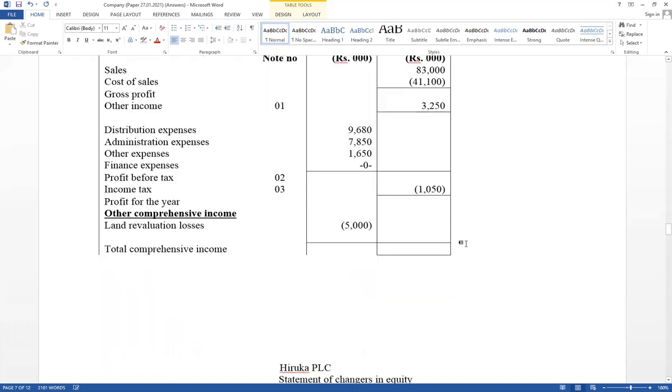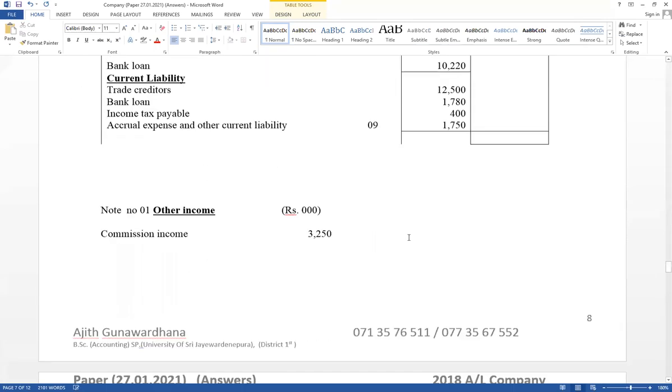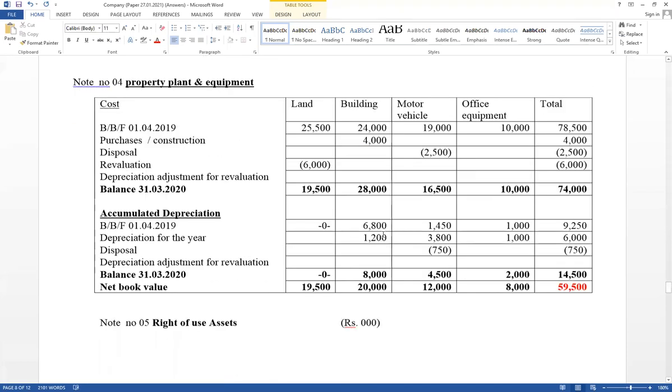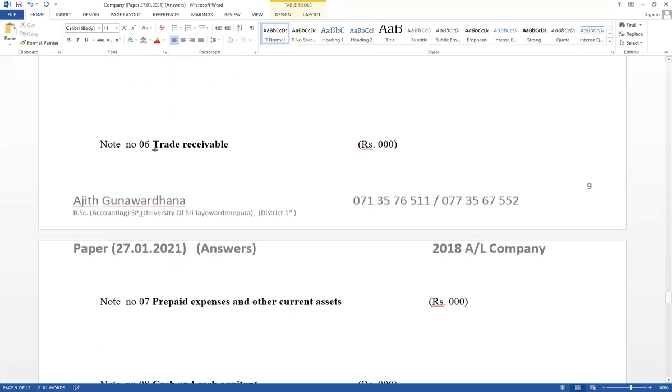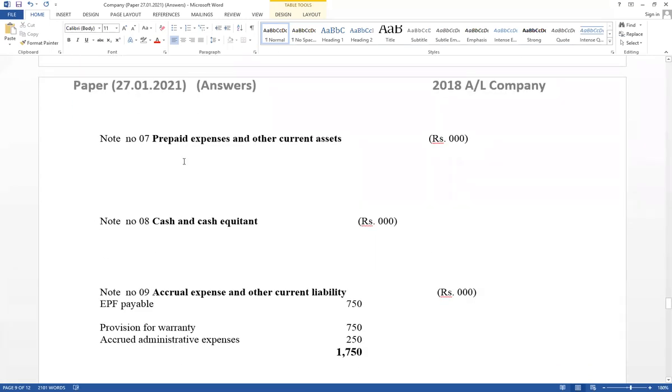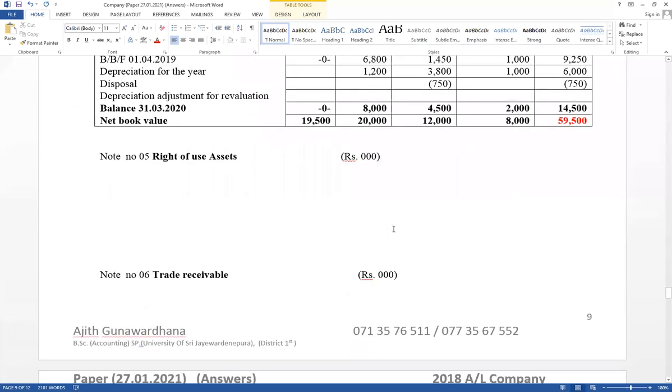Right, take here answer. Right, when we are going to prepare notes here, normally, those are the notes. If it has not given leasing, no need to disclose this note. If it has not given provision for doubtful debts, no need to disclose. If it has not given prepaid expense and other currencies, no need to disclose. But normally, those are the notes. If available, should be prepared. If it has not given information, no need to disclose.